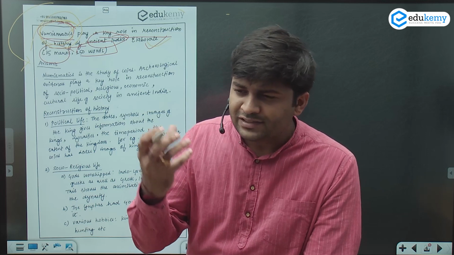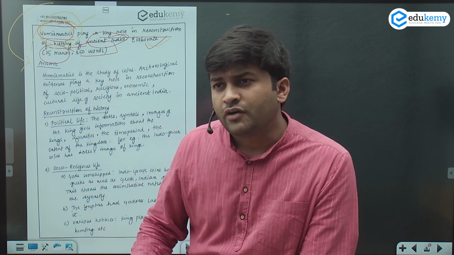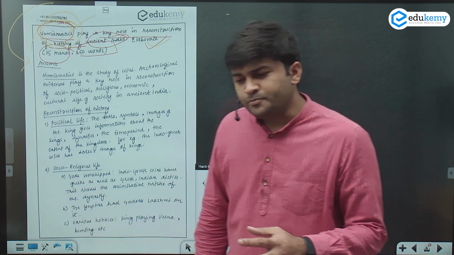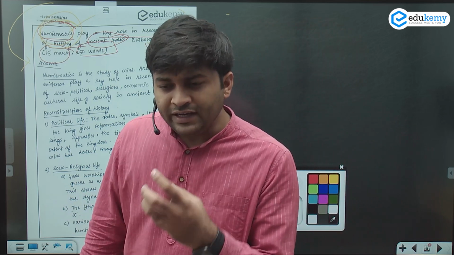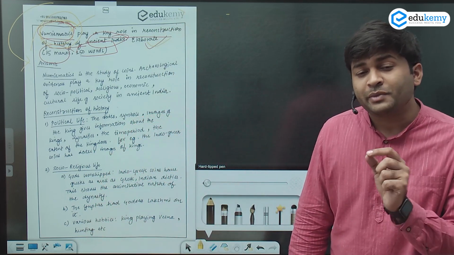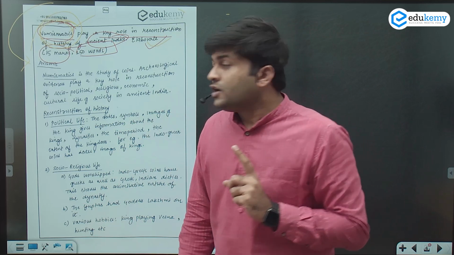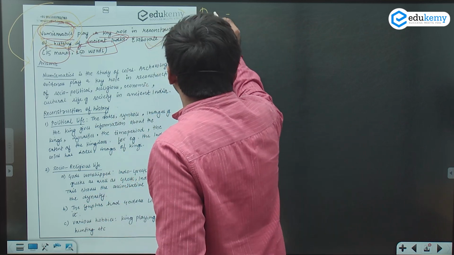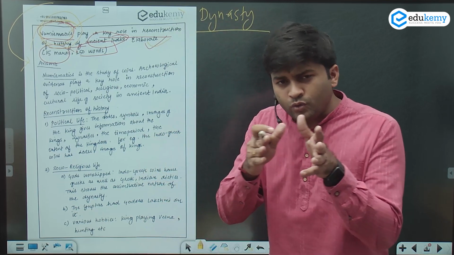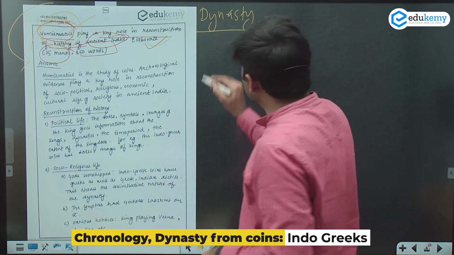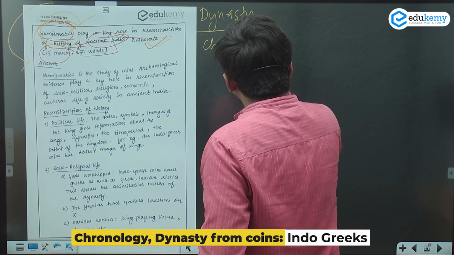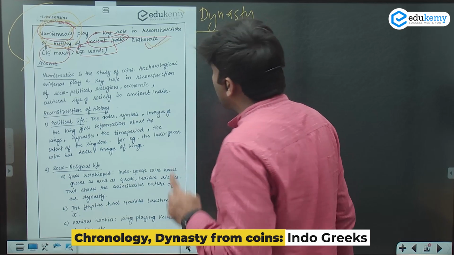Indo-Greeks had a different kind of coins. When you go to the Guptas, they are different from the Indo-Greeks. You see the standard, the symbol that they used on the coins, determines which dynasty it was. So dynasty is something we come to know. Do we know a chronology of that? Yes, chronology is also something we know from coins.